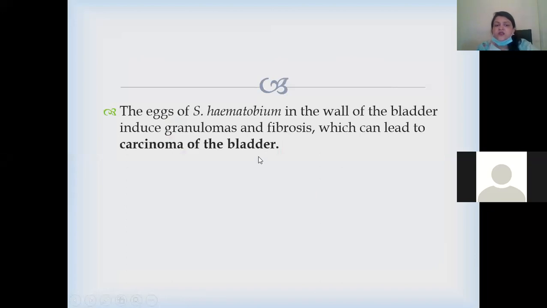The eggs of Schistosoma haematobium in the wall of the bladder induce granulomas and fibrosis, which can lead to carcinoma of the bladder. This is a very important point for when they ask you regarding carcinoma of the bladder. If they ask you about bacteria, you will tell them about Staphylococcus. And if they are asking you about the parasite, you will discuss Schistosoma haematobium.